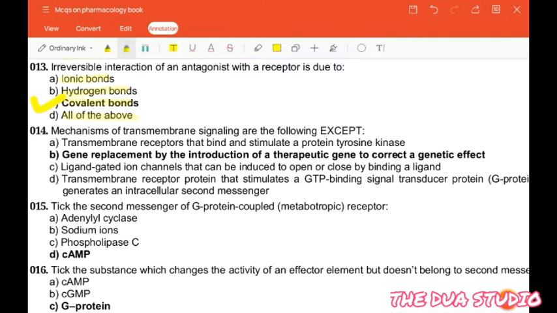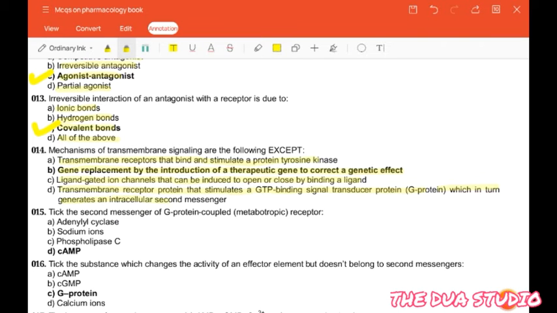The next question is: mechanisms of transmembrane signaling are the following except: transmembrane receptors that bind and stimulate a protein tyrosine kinase, gene replacement by the introduction of a therapeutic gene to correct genetic defect, ligand gated ion channel that can be induced to open or close by binding a ligand, transmembrane receptor protein that stimulates a GTP binding signal transducer protein or G protein, which in turn generates an intracellular second messenger.